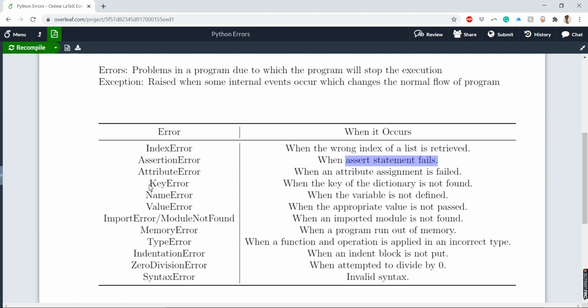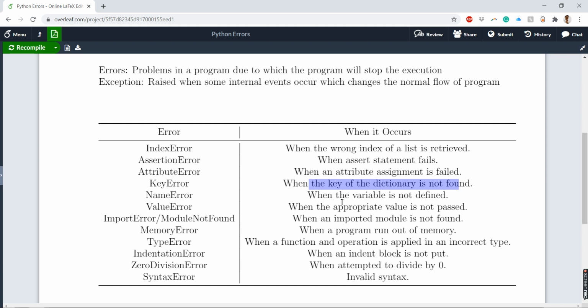Then we have key errors. Key errors happen when the key of a dictionary is not found. Like I said, in a dictionary you don't have the concept of indexing, so you don't get the elements in the way you inputted them into the data structure. There you get a key error.